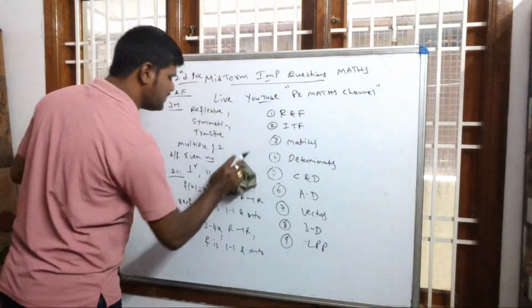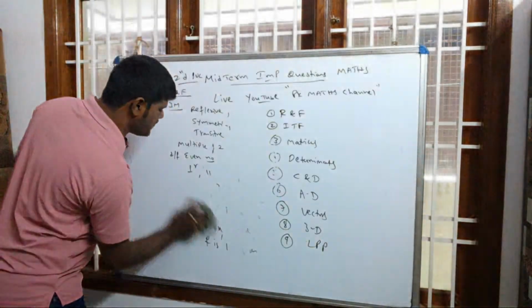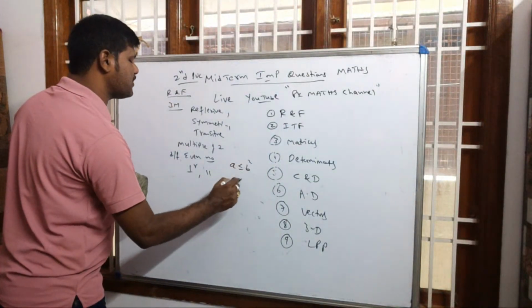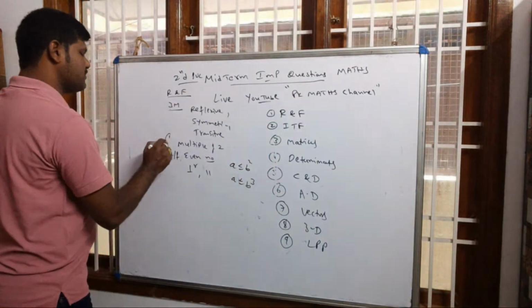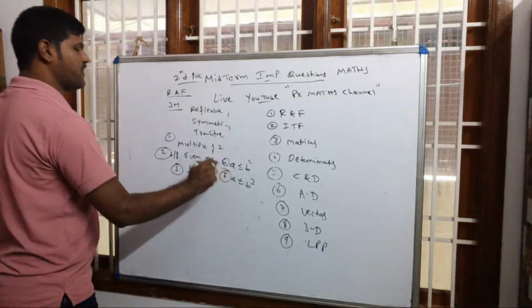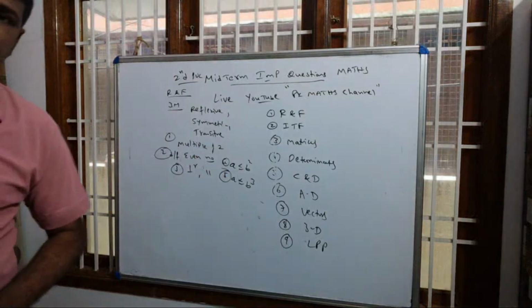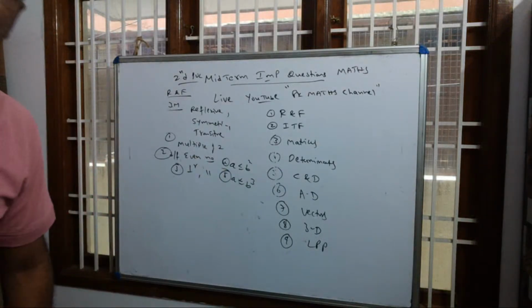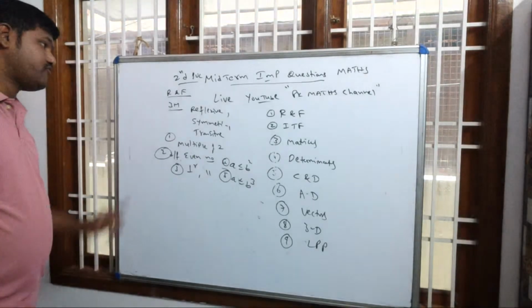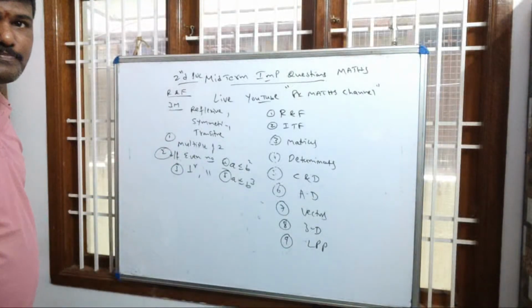In the last case, which question you may concentrate on for 2 marks, 3 marks means a less than or equal to b square, a less than or equal to b cube. This is question number 1, question number 2, question number 3, perpendicular, this is 4, and question number 5. Out of these 5 questions, you may get one question, very important. That much important for 3 marks in relations and functions particularly.